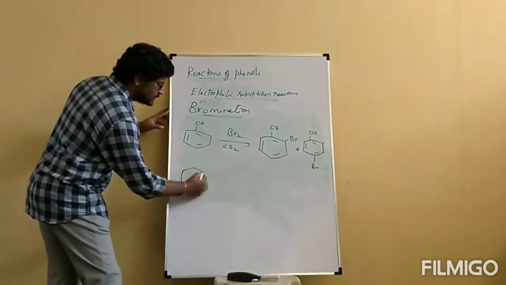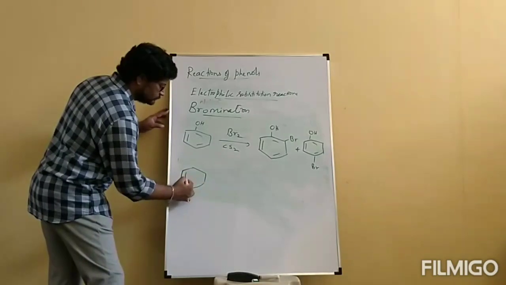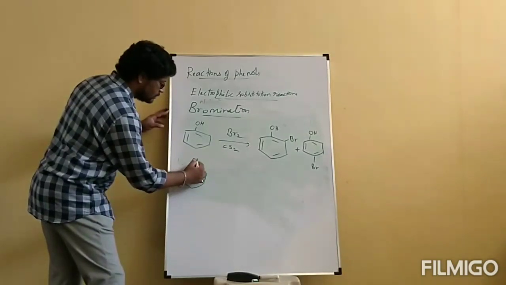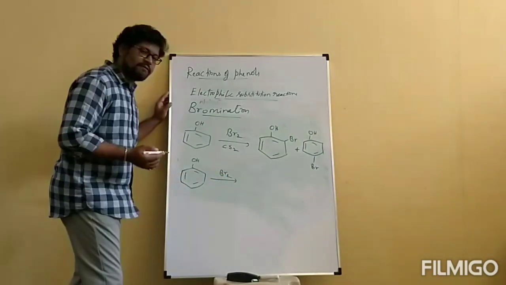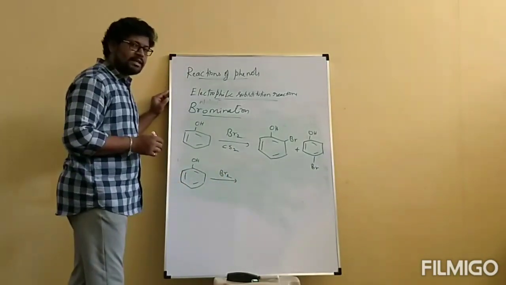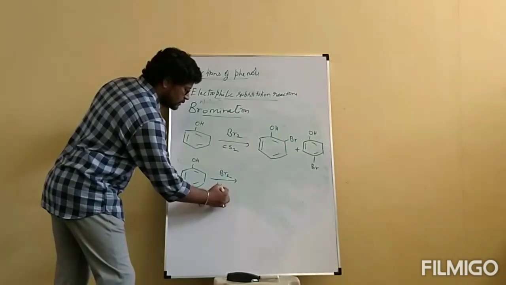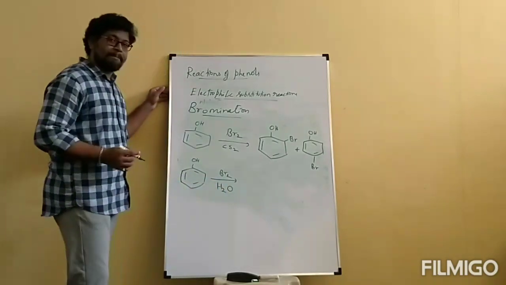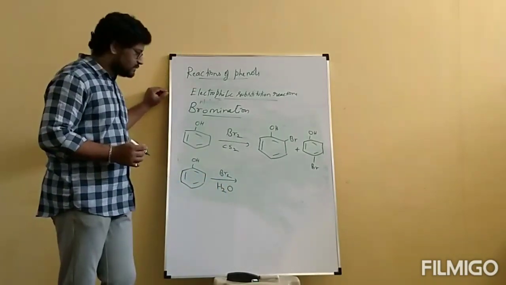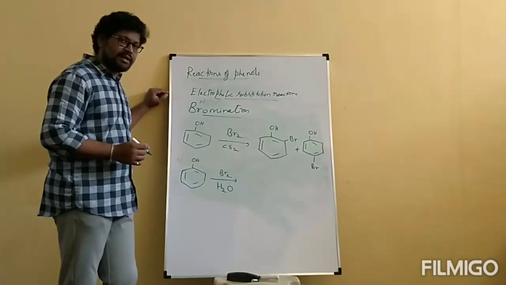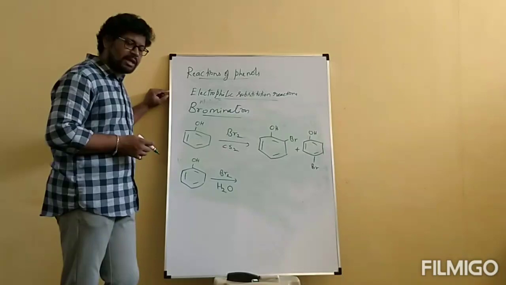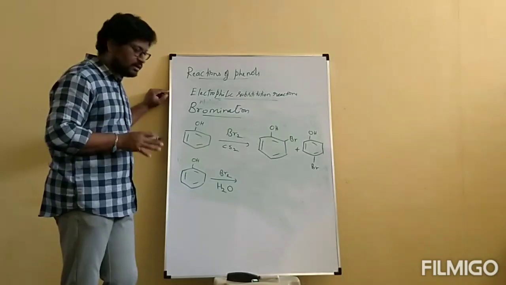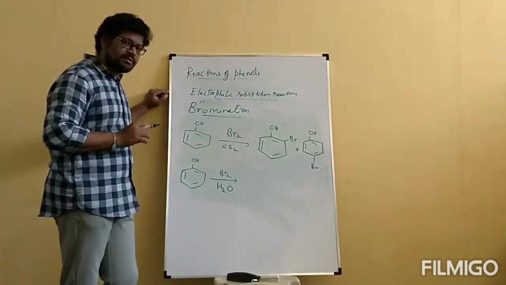Okay, next. When phenol reacts with Br2 in presence of a polar solvent, that is water, in this one bromine can be generated as an electrophile easily. That's why all the three ortho-para positions will be activated in the bromine reaction with the polar solvent.